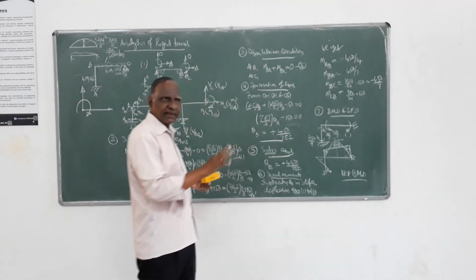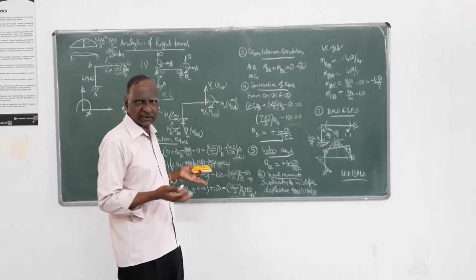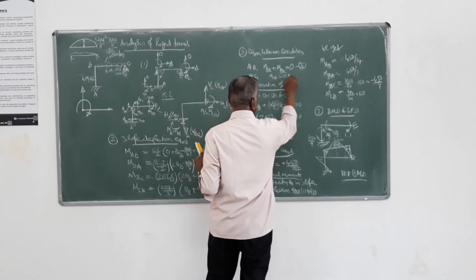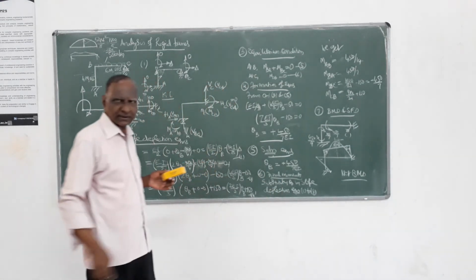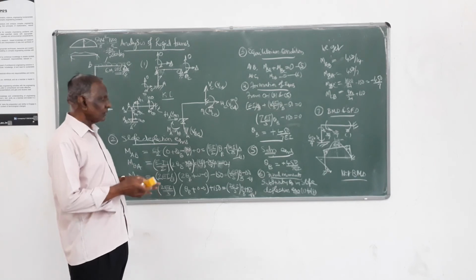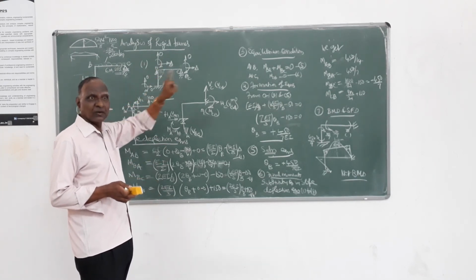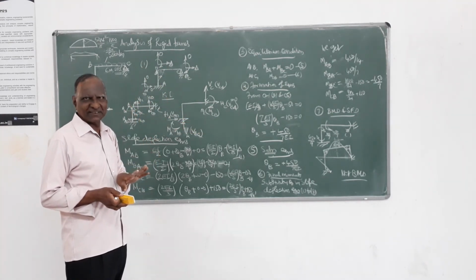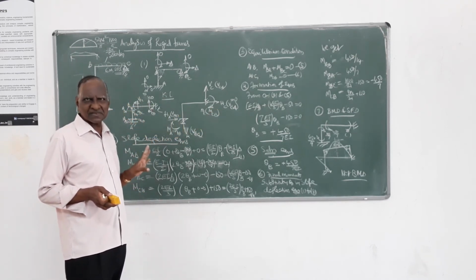Earlier at C, MCB was automatically 0 because it was fixed. There was no condition coming. Here we get one more condition, MCB equals 0. This is the sixth equation. So you have two moment equilibrium conditions. But we have three unknowns, theta B, theta C, delta. One more equation you should get. That is called the sway condition. That is the change in the sway frame analysis.